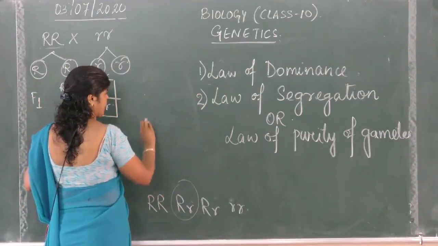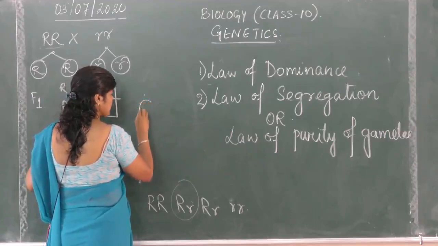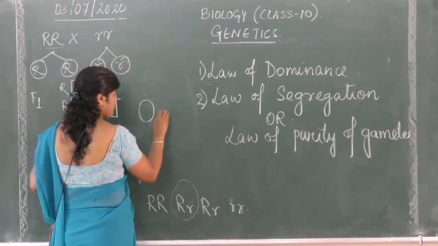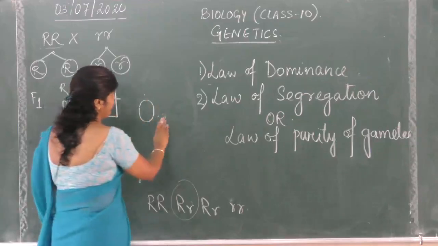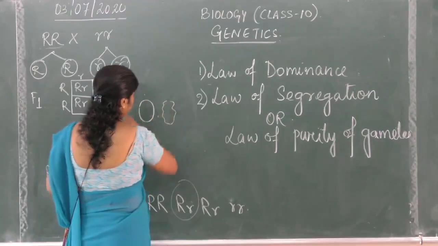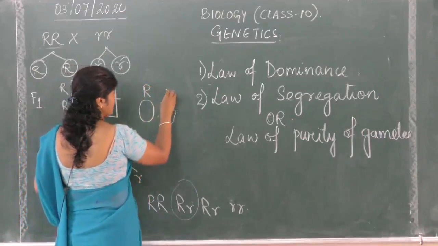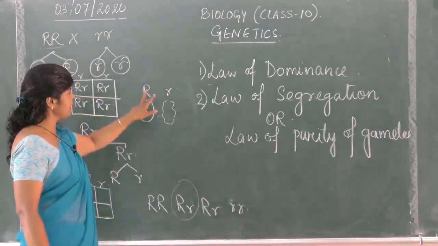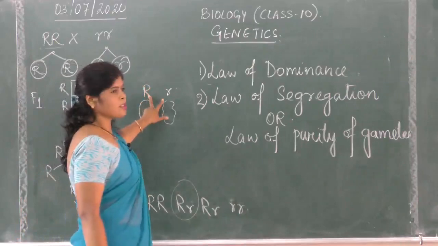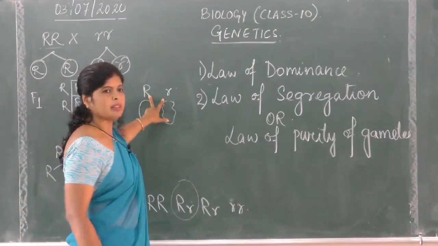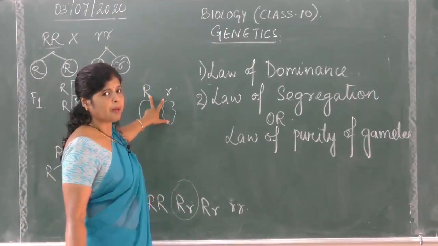Suppose I show it as round and wrinkled, the alleles remain in pair, but they never blend with each other. Here, this is the allele for round and this is the allele for wrinkled. The members of this allelic pair segregate during gamete formation.